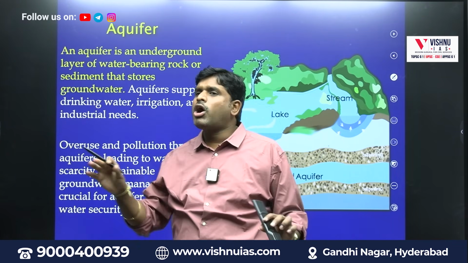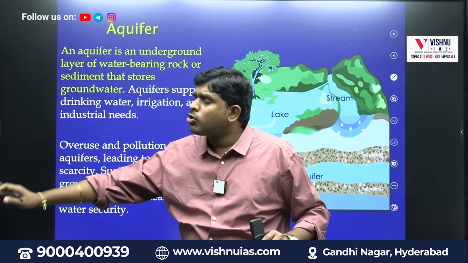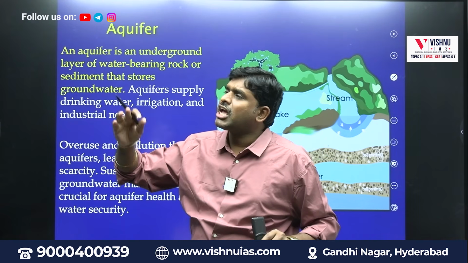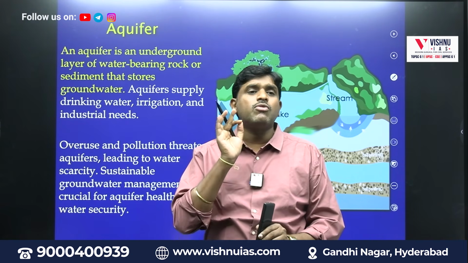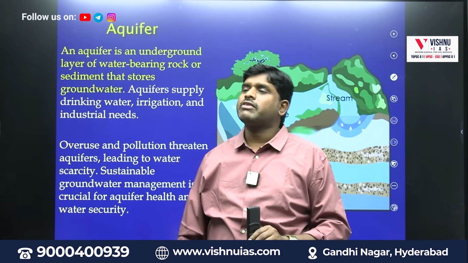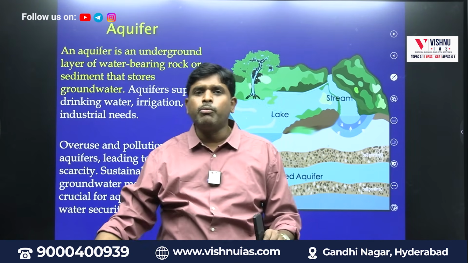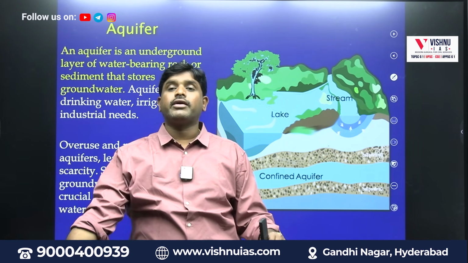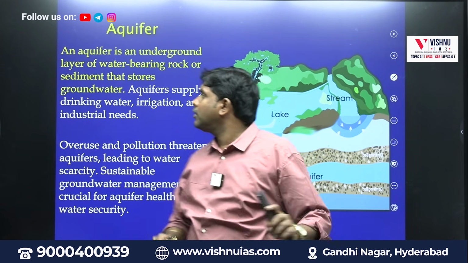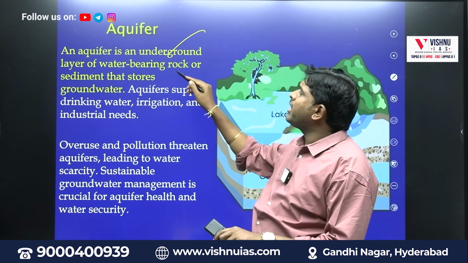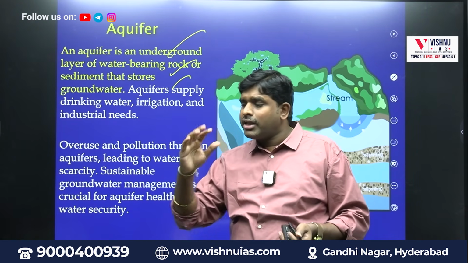Aquifers. Wherever the water is present, what do we call it? Aquifers. It can be surface water, it can be underground water, it can be ocean, it can be river water, it can be lake water. All together this is called what? Aquifers. Wherever the water is there, beneath the earth is also called aquifer, above the earth is also called aquifer, under the earth is also called aquifers. We are going for boring. If water is there, we tell that there is an aquifer. Like this. An aquifer is an underground layer of water-bearing rock or sediment that stores water, but mainly an aquifer is a water layer beneath the earth.